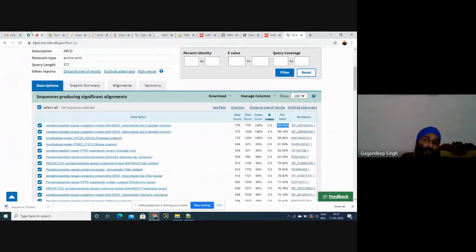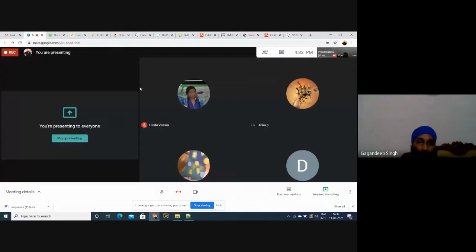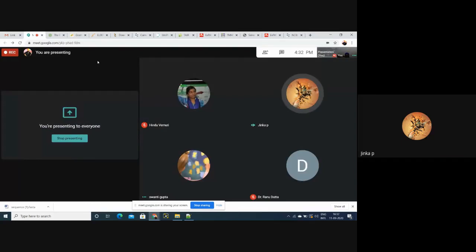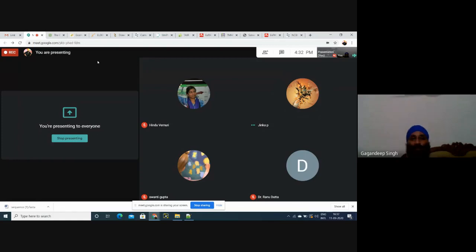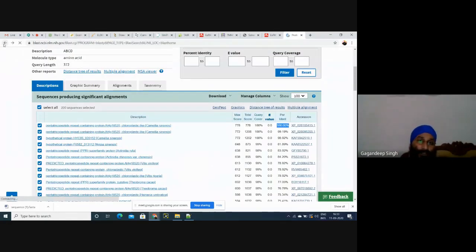Any doubt, please? Actually, BLAST, how did it come up with the name? It is searching somewhere. I just told you that I'll teach you BLAST in class, because currently this is part of the preliminary analysis. That's why I have performed it. Basically, BLAST is a very big database which is connected with NCBI, with TAIR and many other things. It will search our sequences. I'll show you how it searches.